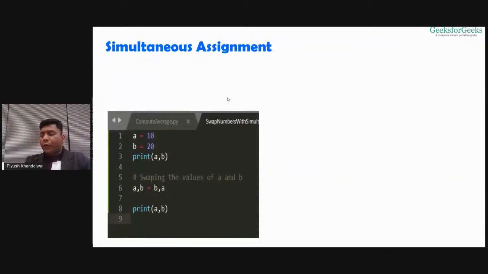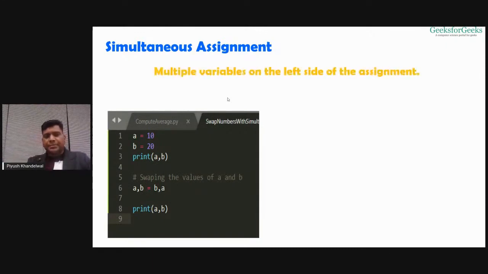Now let me tell you what we can do with this simultaneous assignment. This is one thing, where we can swap the values without using a third variable, but what else can we do with this simultaneous assignment? Initially we saw something like this: radius equals 10, a equals 10.